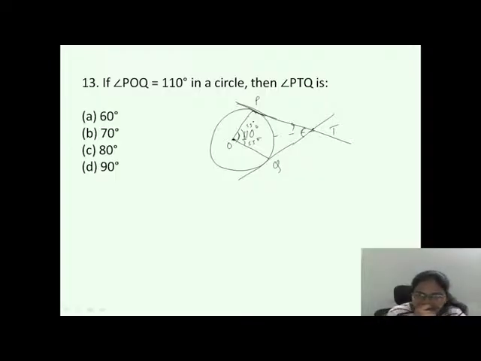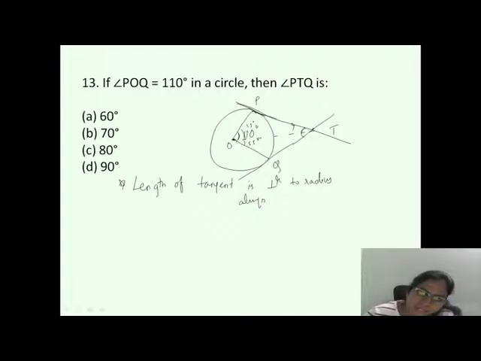Done? Yeah. And also we know this point you have to know for sure in circles, that the tangent is always perpendicular to the radius. This you have to know.